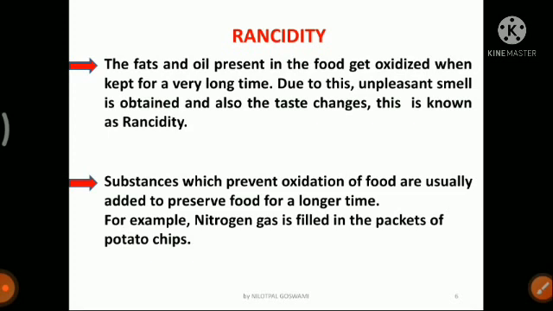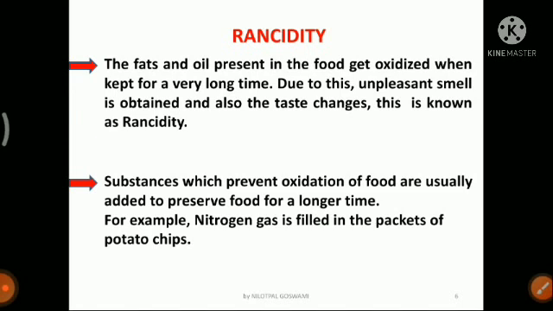Since it is filled with nitrogen gas and not air, the gas inside the food packet is only nitrogen, so there will be no oxygen. Therefore the fats and oil will not be oxidized.